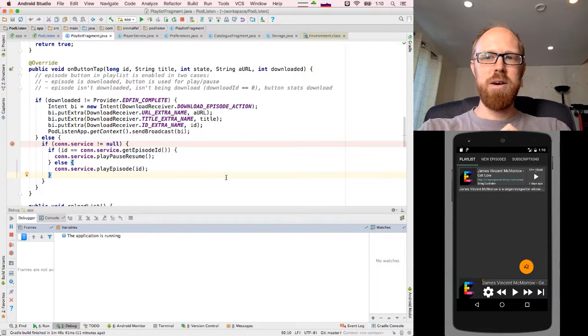And now we are actually in a place where we can try to debug this download problem.